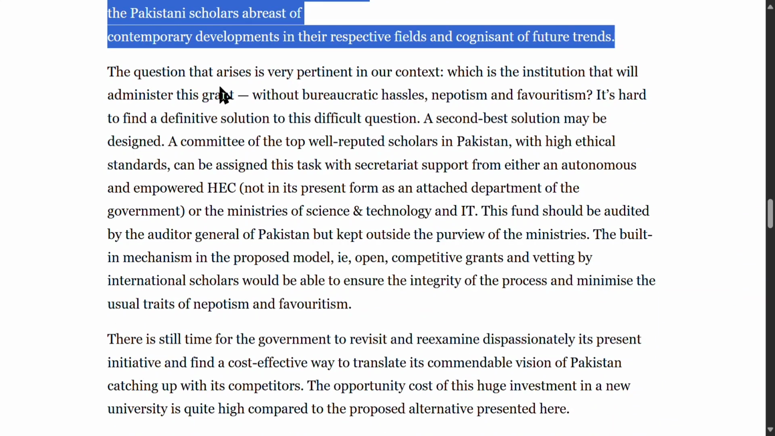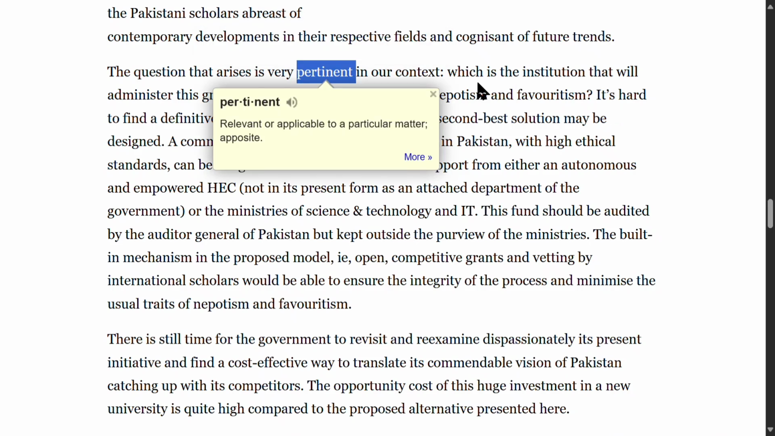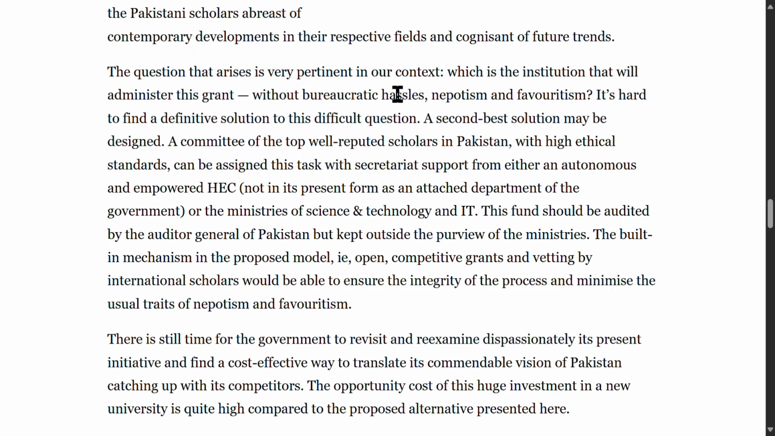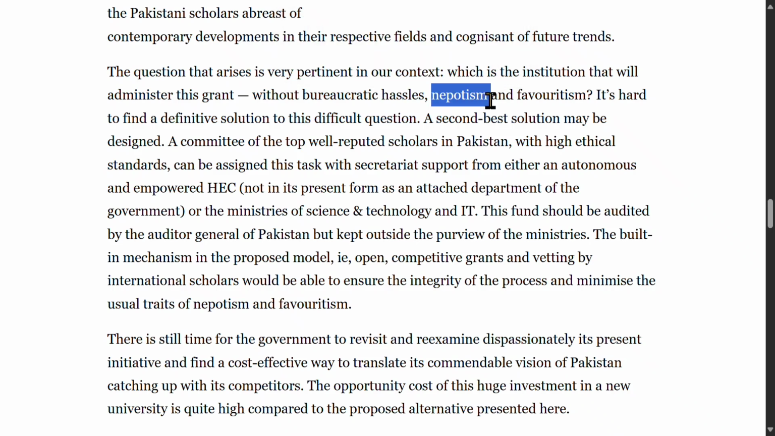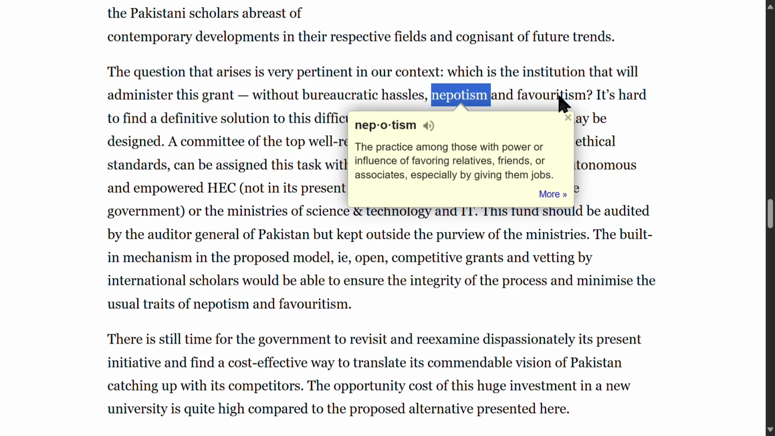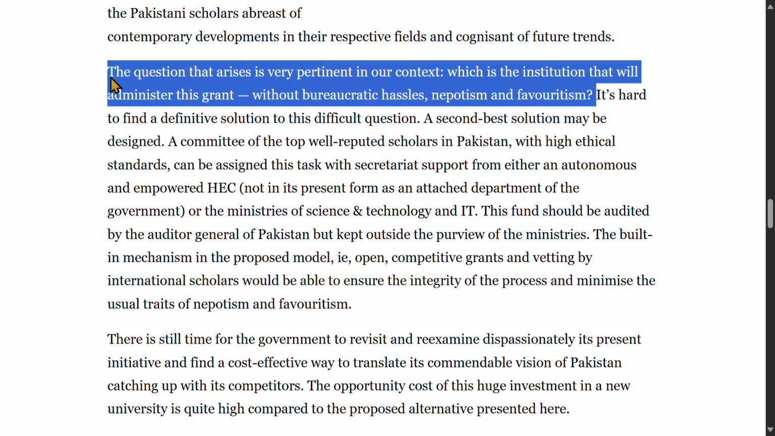The question that arises is very pertinent in our context. Which is the institution that will administer this grant without bureaucratic hassles, nepotism, and favoritism? Bureaucratic hassles refers to complicated administrative procedures. Nepotism means favoritism toward relatives. This sentence means that a key challenge is choosing an impartial and efficient institution to manage the fund.